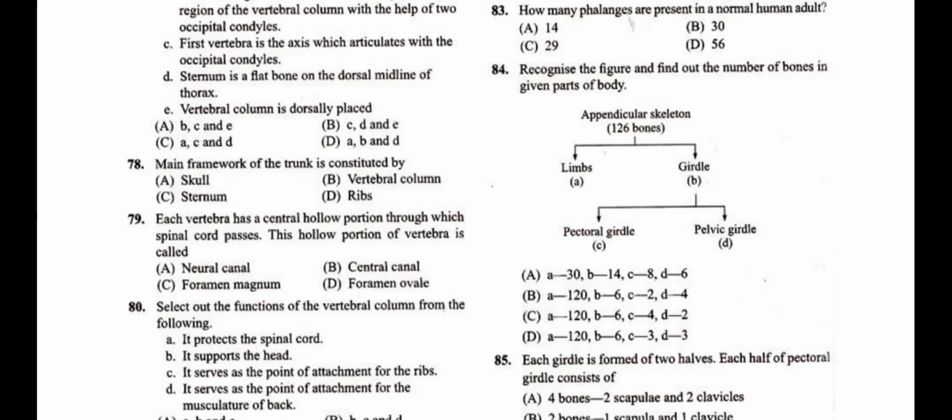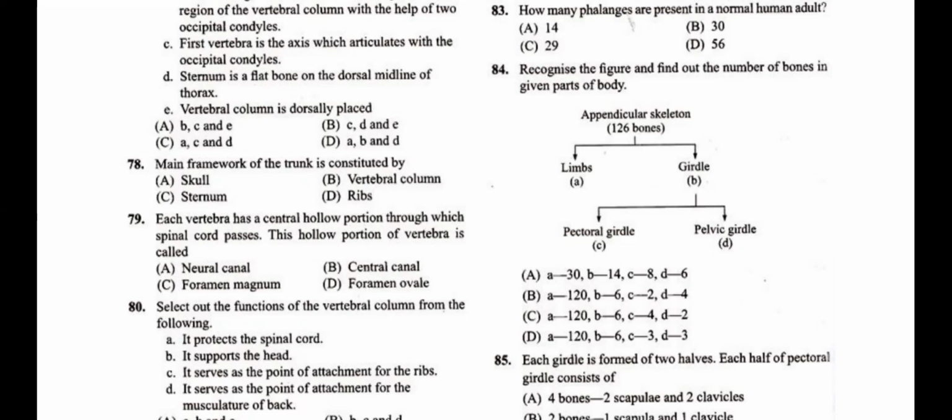The pelvic girdle consists of the coxal bone, which is made up of the fusion of 3 minute bones, the ilium, ischium, and pubis. Together we call it one coxal bone. The pelvic girdle is made up of two coxal bones. So for question number 84, A is 120, B is 6, C is 4, D is 2. The answer is C, students.